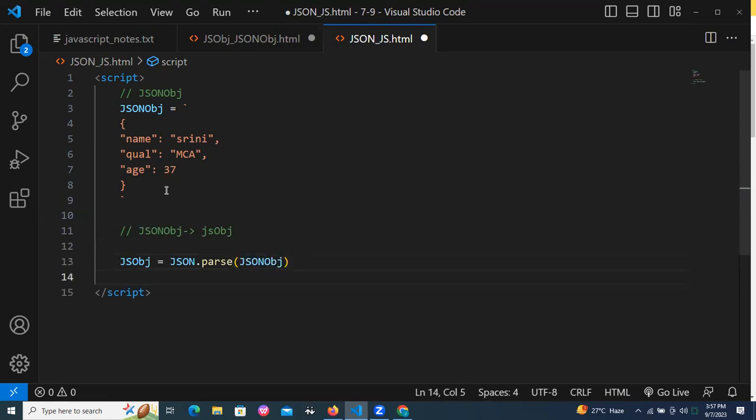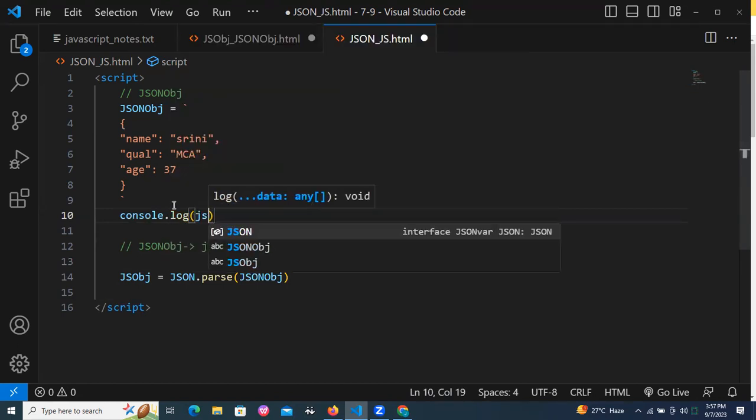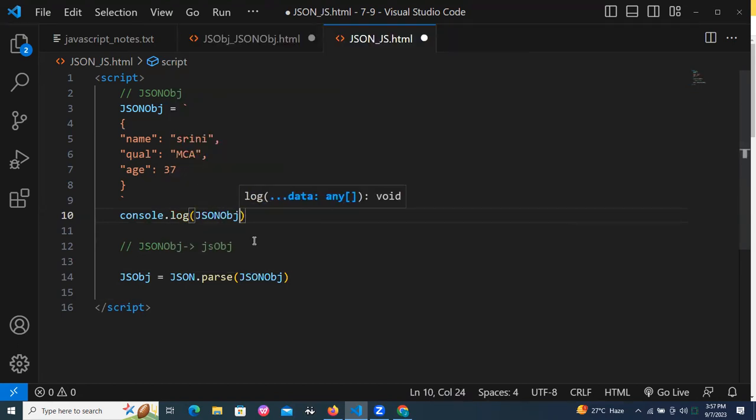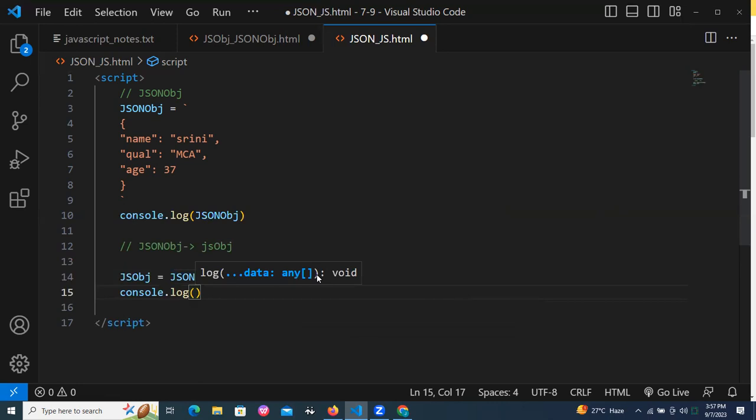The JSON object I need to parse. Now let's go to the console. Here you can do console.log JSON object, and here I'm also taking console.log JS object. Now go to the console output.